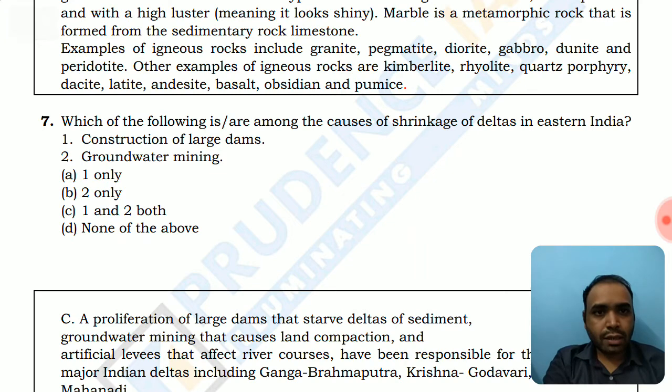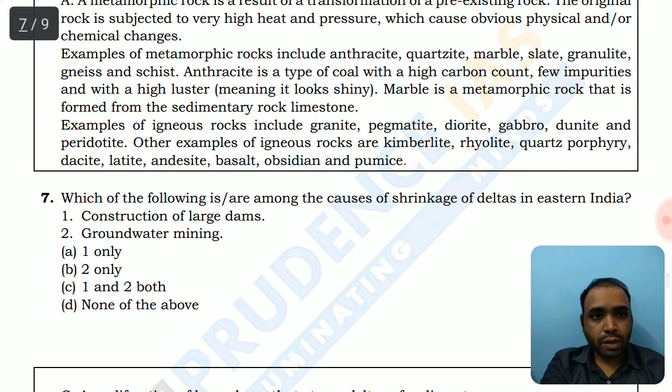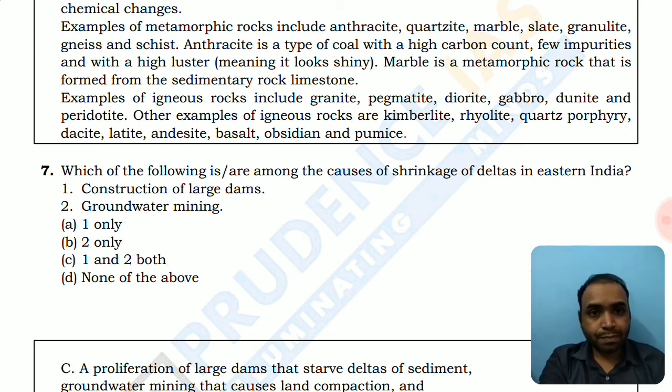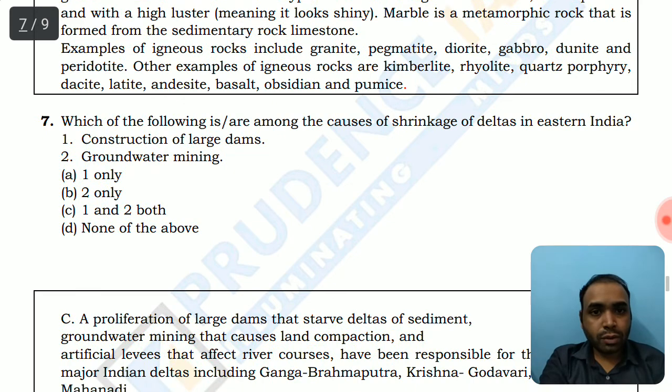Which of the following are among the causes of shrinkage of delta? Most of the causes, like man-made, anthropogenic causes, are resulting in the shrinkage of delta areas in eastern India. There is one popular topic as to why eastern flowing rivers are forming deltas and not the west flowing rivers. This is also one of the most popular topics of UPSC, so you should be aware about that also. But for now, we are discussing why there is a shrinkage in the eastern delta.